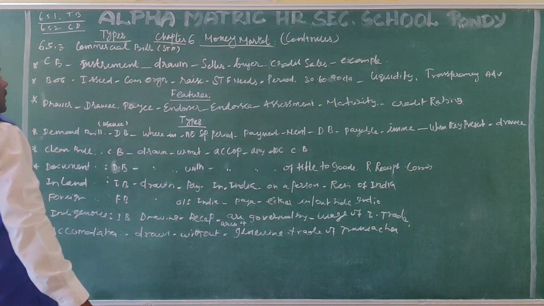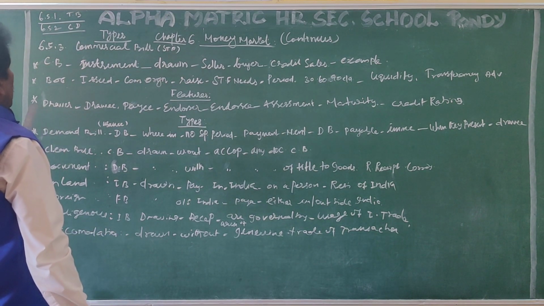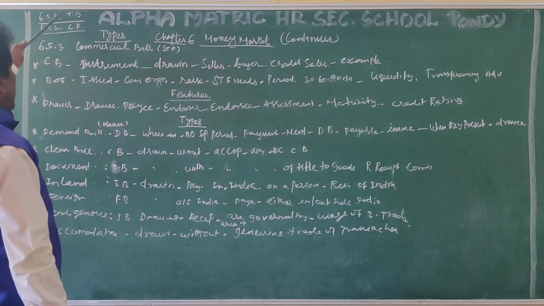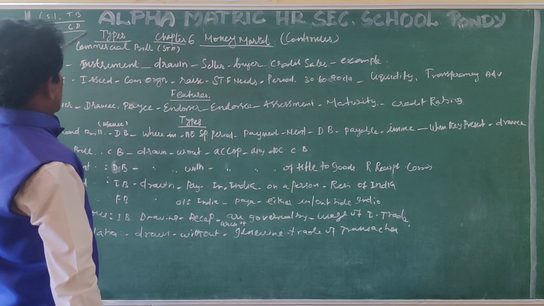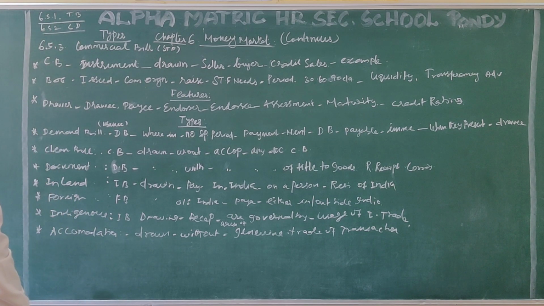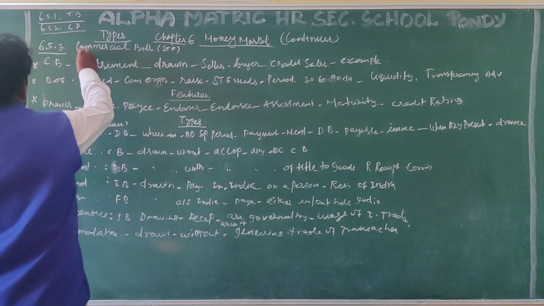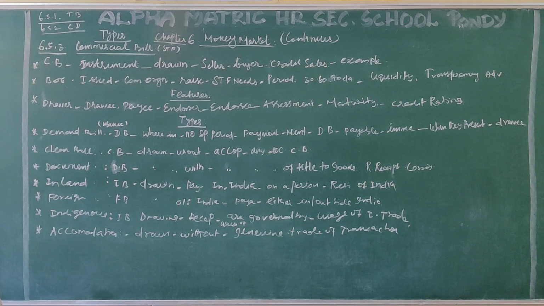Types of instruments. There are 3 types of instruments that are exchanging, or buying and selling, in the money market. Namely, treasury bill, 6.5.1, and 6.5.2 certificate of deposit, which we saw in the previous class in detail. Then the third instrument, which is known as commercial bill, 6.5.3.